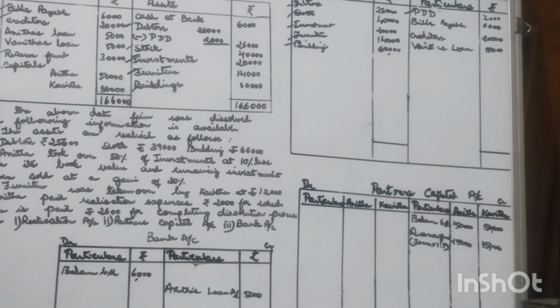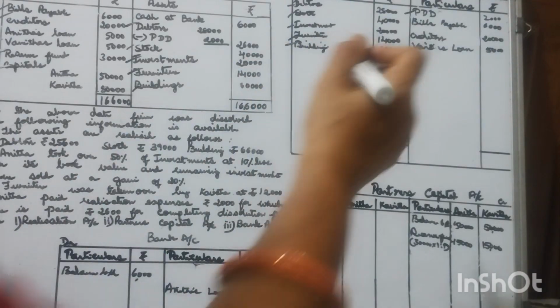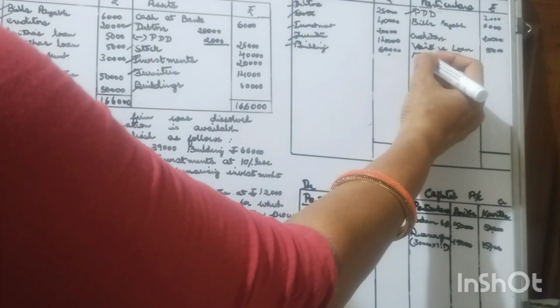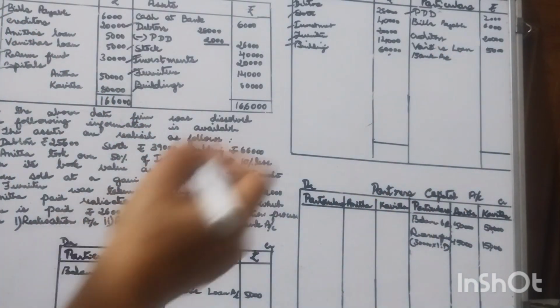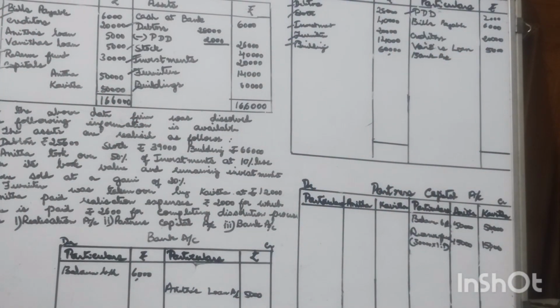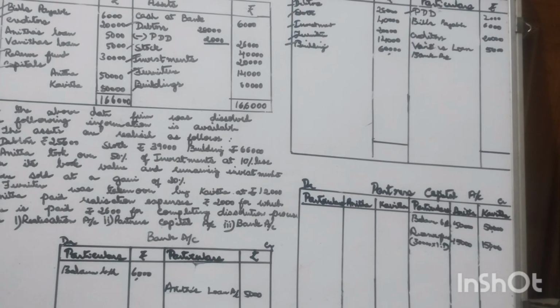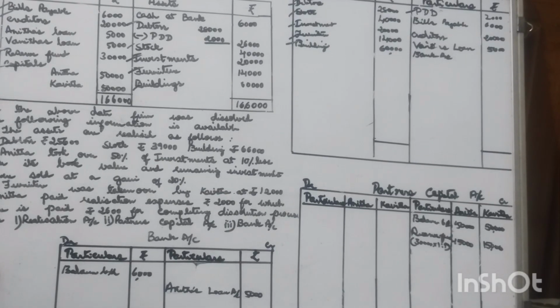Now, adjustments are given, so we need to make two entries for these adjustments. The assets of the firm that have been realized must be recorded in the bank account. So the journal entry will be bank account debit to realization account. In this realization account, it has to be credited with bank account. The assets are realized. Assets are sold out.